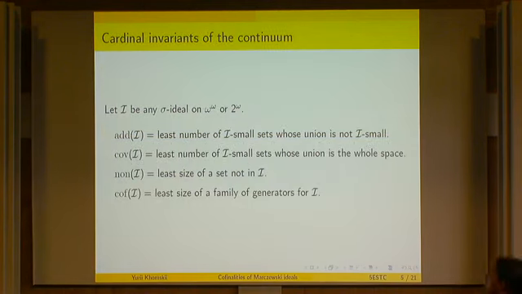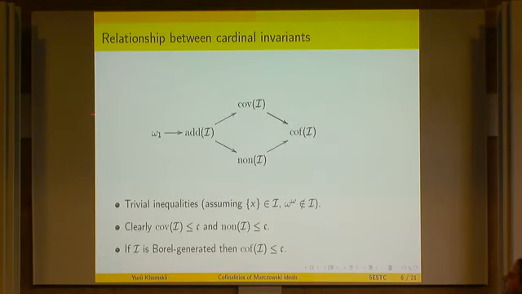So, okay, what do set theorists love to study? At least certain kinds of set theorists. Given a sigma ideal on the Baire or Cantor space, you can define the additivity, covering, uniformity, and cofinality numbers. I suppose everybody knows these definitions. It is pretty straightforward that these inequalities hold in ZFC. So an arrow means less than or equal, provable in ZFC. These are all trivial, assuming basic stuff about the ideal. The covering and the uniformity numbers are less than or equal to the continuum. This is also easy. And if I is Borel generated, then the cofinality is at most the continuum, because there are only continuum many Borel sets.